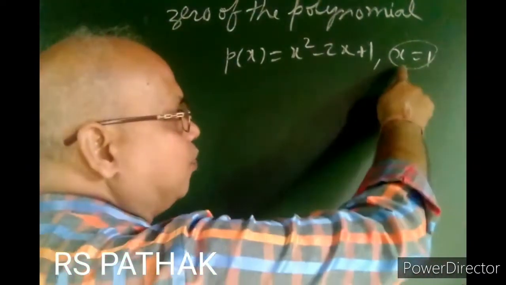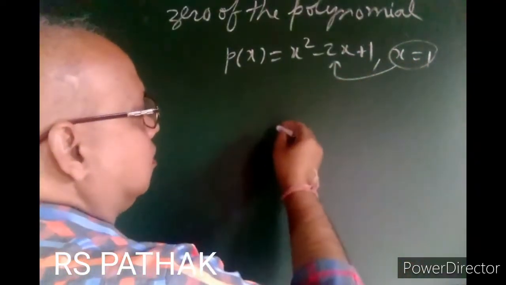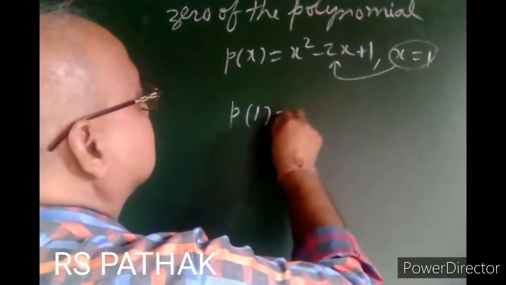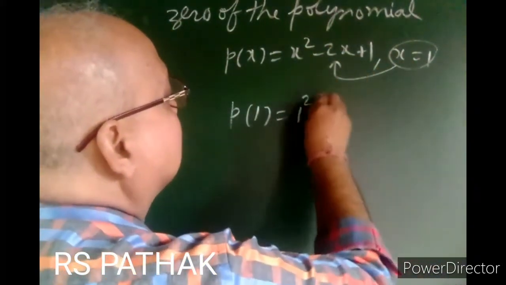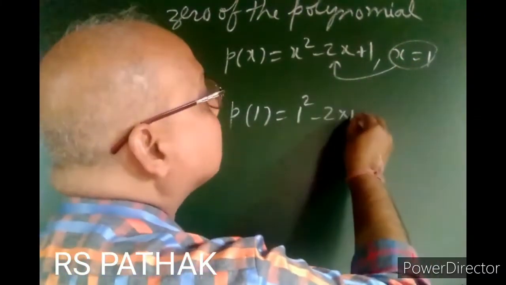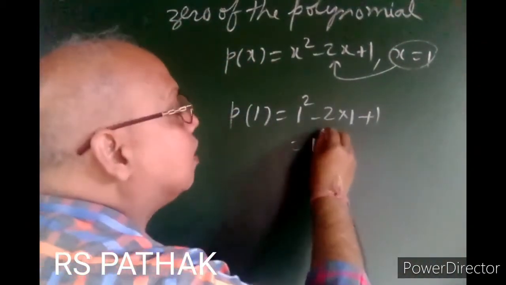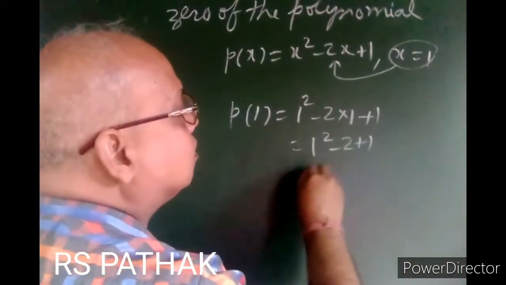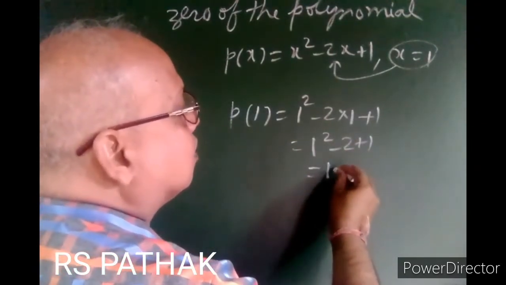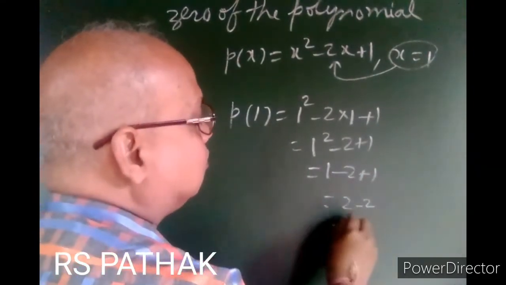If I put this value x equal to 1 in this polynomial, replace x by 1: 1 square minus 2 into 1 plus 1. 1 square means 1, minus 2 plus 1. 1 plus 1 is 2, minus 2 equal to 0.